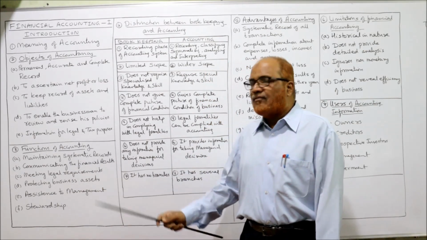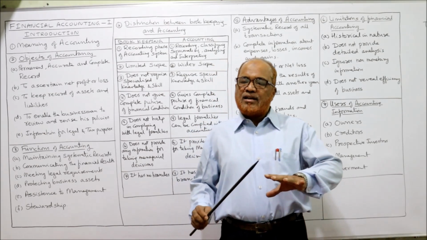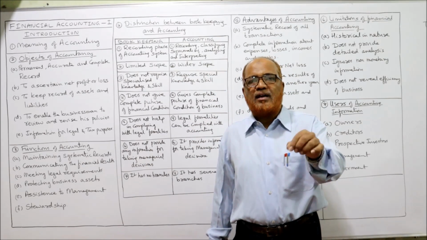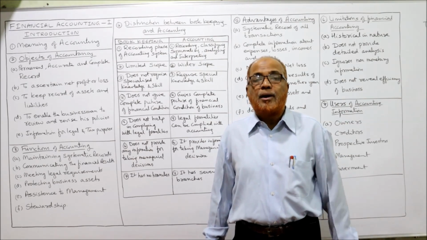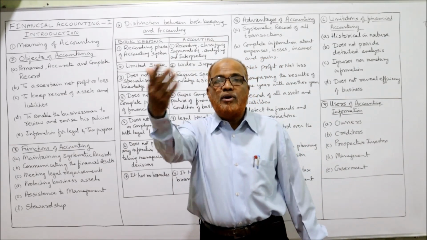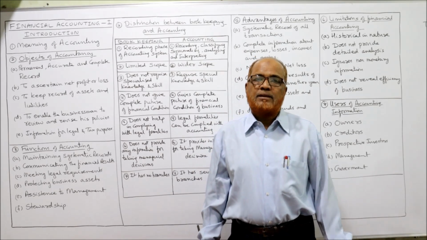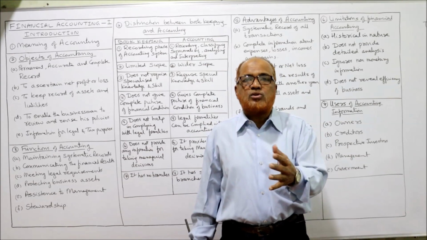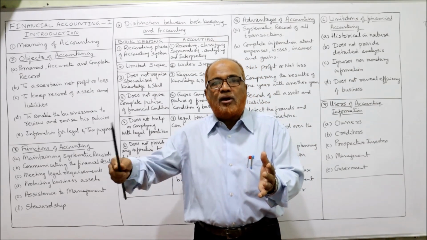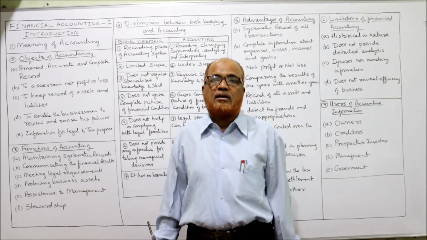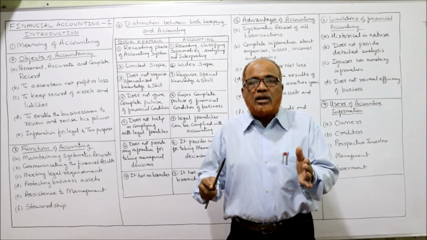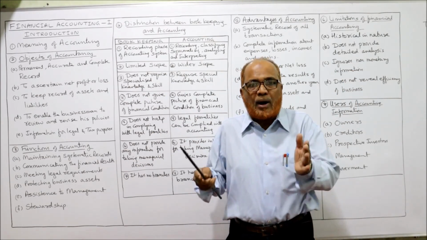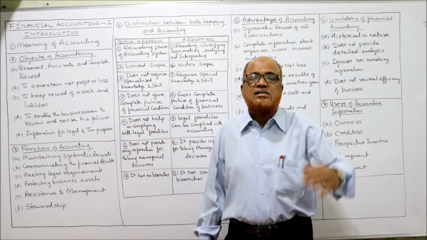Second, communicating the financial results. Accounting does not mean only recording, classifying, summarizing, analyzing, and interpreting, but it also has to communicate with other parties. See here, a business will not run in isolation. It's a part of society. The business has so many obligations towards different parties. So accounting has to pass the information about the business to the concerned parties.